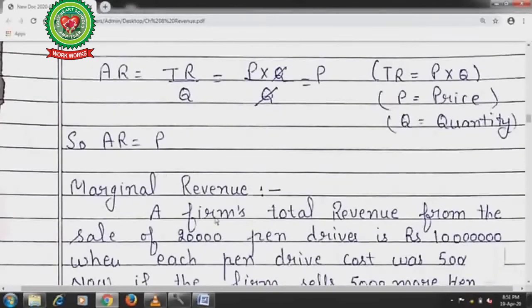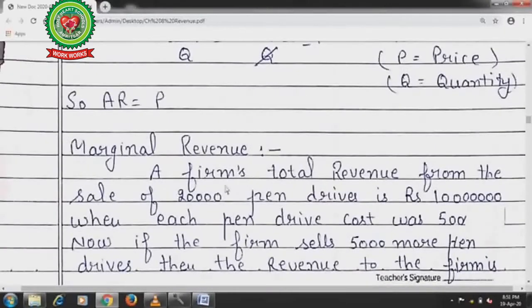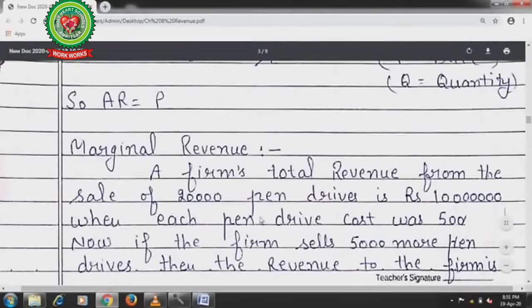Marginal revenue. Now suppose a firm's total revenue from the sale of 20,000 pen drives, which we calculated in the previous example, is 1 crore, when each pen drive cost 500.